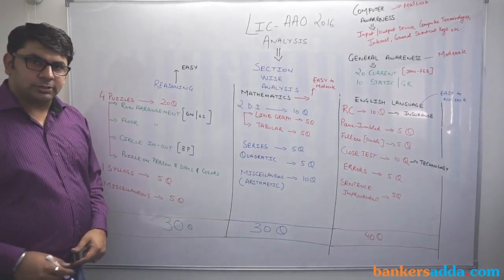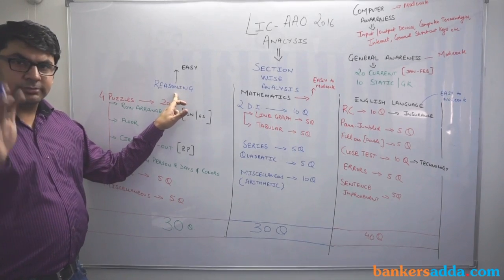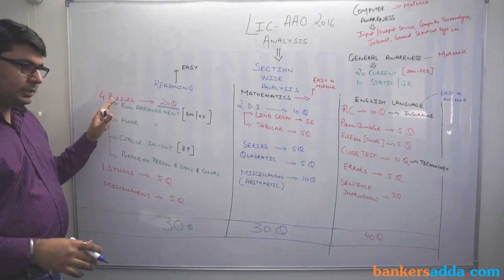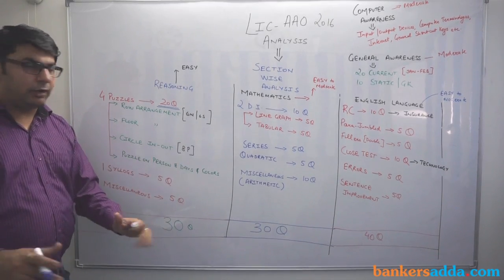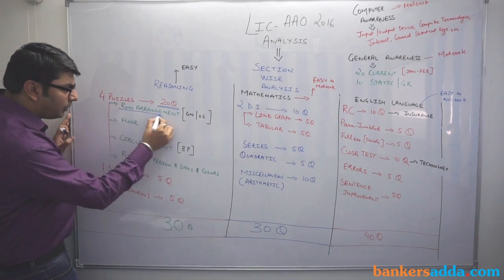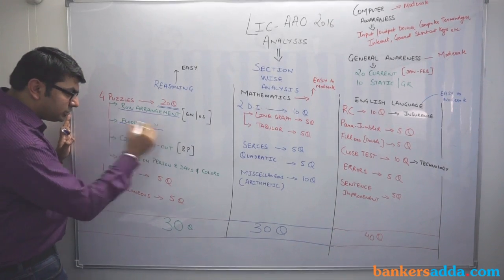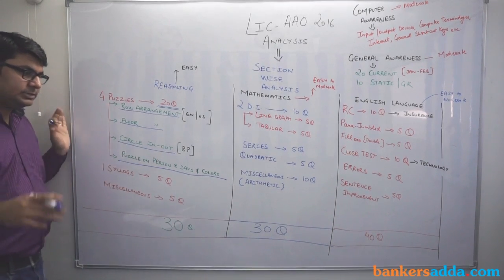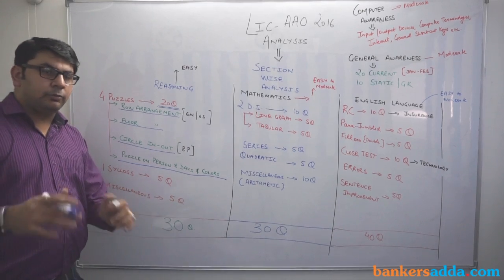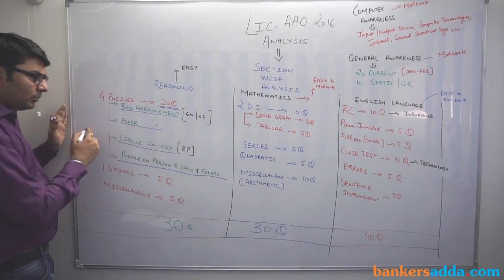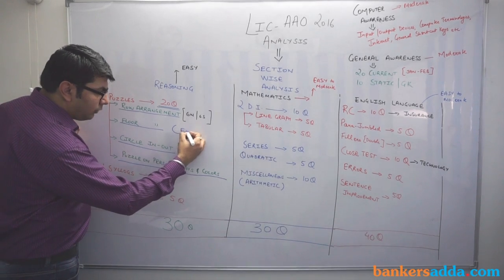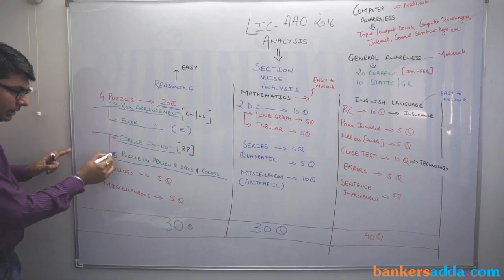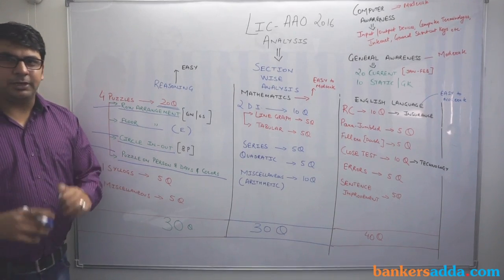If we talk about the reasoning section, it has 30 questions. Out of the 30 questions, 20 questions were from puzzles. And if we talk about what the puzzles were, there was a question from row arrangement, 5 questions, floor arrangement, circle in and out, and a puzzle on persons, days and colors. While attempting these puzzles, the floor arrangement puzzle was easy, while the row arrangement, the circle in and out, and the person's puzzle were a bit moderate.